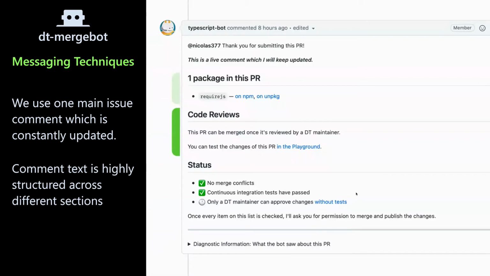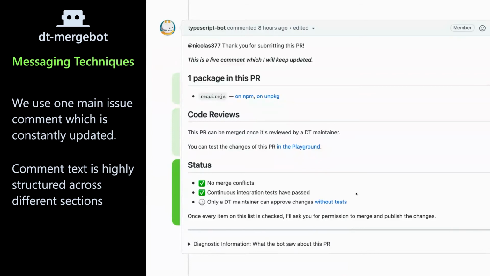And we make it very explicit here by saying you can't actually do anything to move this at this point, except when we go into the next section, where it's always trying to give you an overview of what is happening. So this pull request is not on the golden path to getting self-merged because it does not have tests. And we use this status section down here as a series of checklists to make it quite obvious what the next thing is that you can do to, in this case, unblock requiring a DT maintainer.